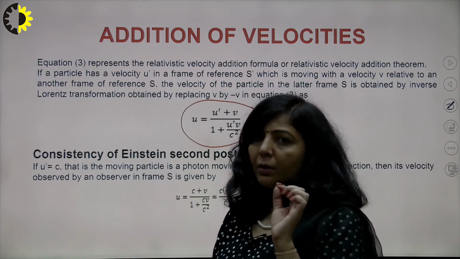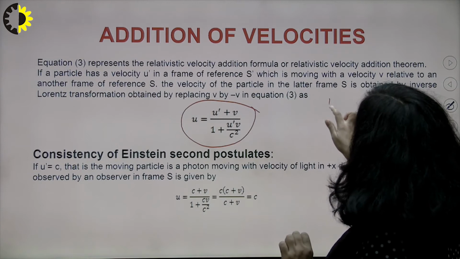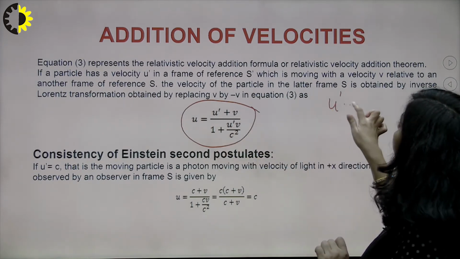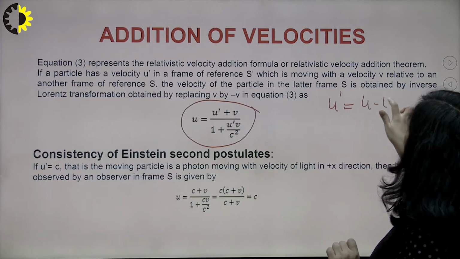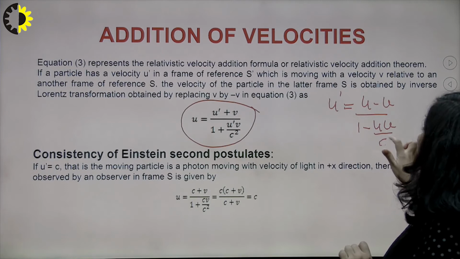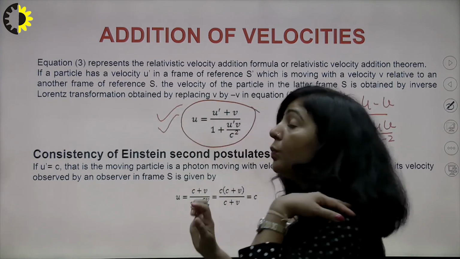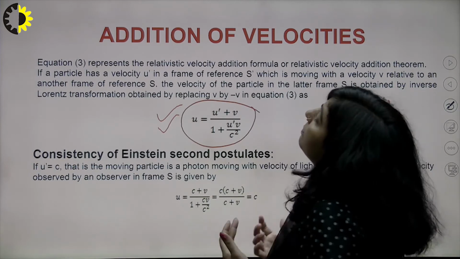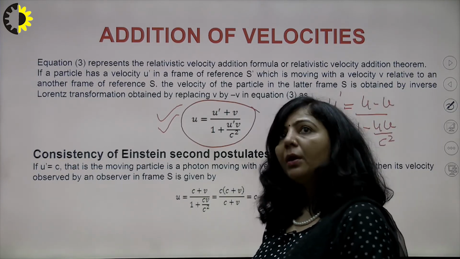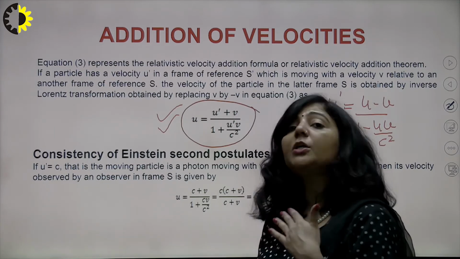You are having two expressions here. You can write u in terms of u', this is a result, or you can write u' in terms of u. It is (u minus v)/(1 minus uv upon c²). And generally this particular equation is used to solve the numericals of the addition theorem, because we always want to describe the motion of any object with respect to a stationary observer.